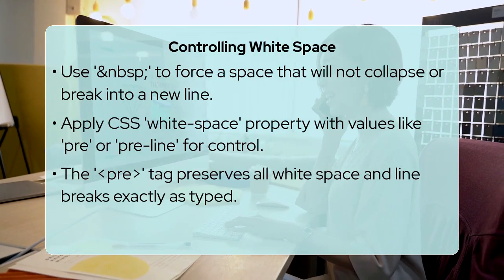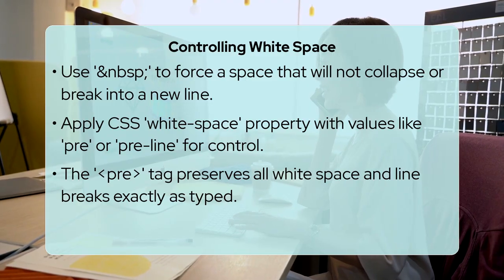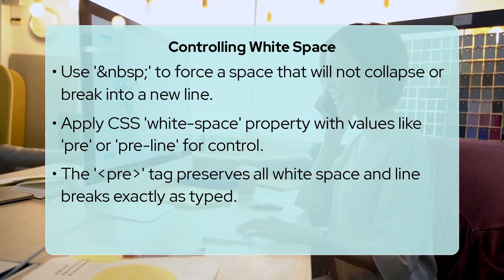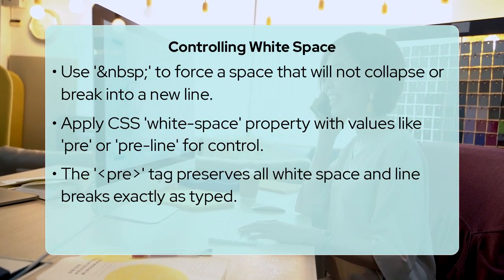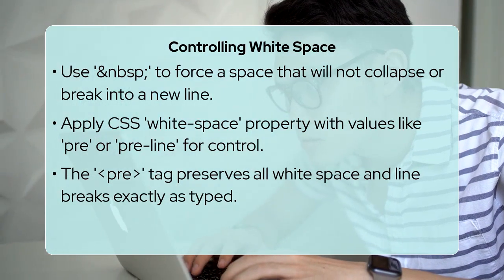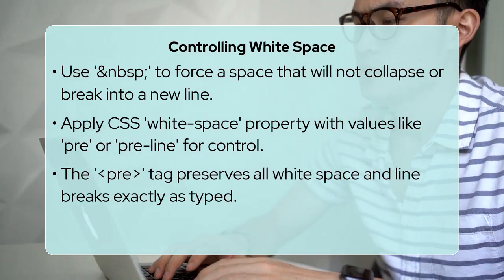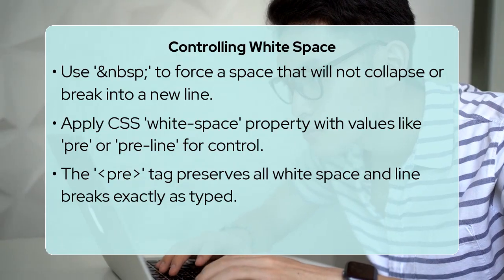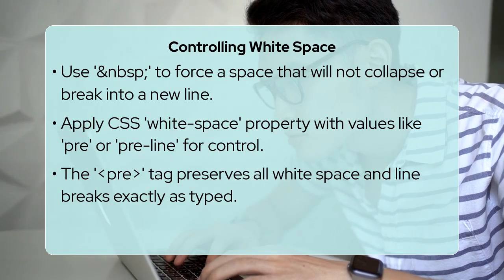Another approach is to use the CSS white-space property on elements where you need more precise control. Setting white-space to pre-line, for example, will collapse multiple spaces but preserve line breaks. For situations requiring full preservation of all whitespace, the white-space: pre property is ideal.